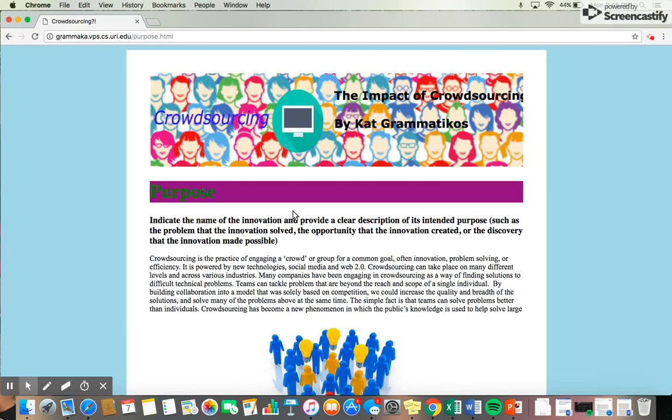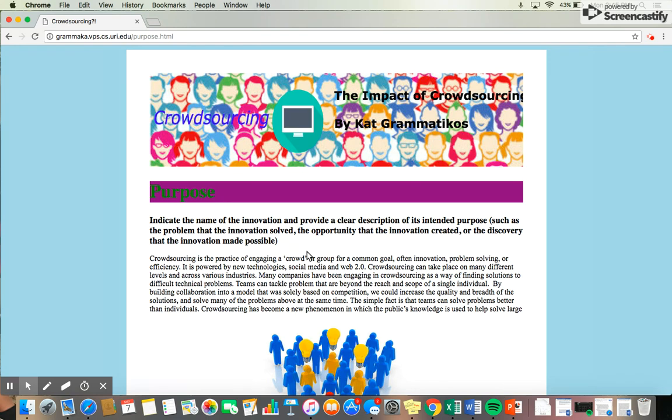This is my purpose page. What I mainly wanted to stress on this page was the purpose of my innovation and what it is designed to do. The first thing you see on my page is a question that asks me to indicate a clear description of the purpose of crowdsourcing. As you can see, I stated that crowdsourcing is the practice of engaging a crowd or a group for a common goal, often innovation, problem solving, or efficiency. It is powered by new technologies, social media, and Web 2.0. Crowdsourcing can take place on many different levels and across various industries.